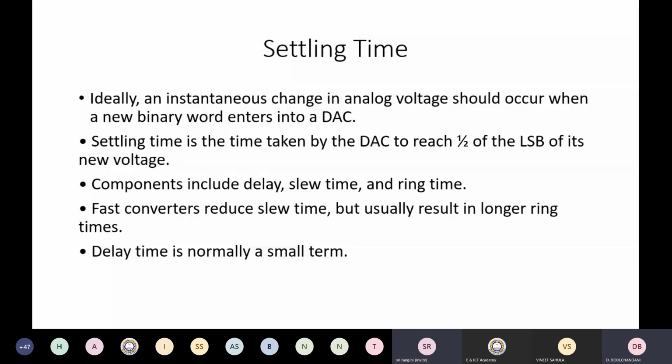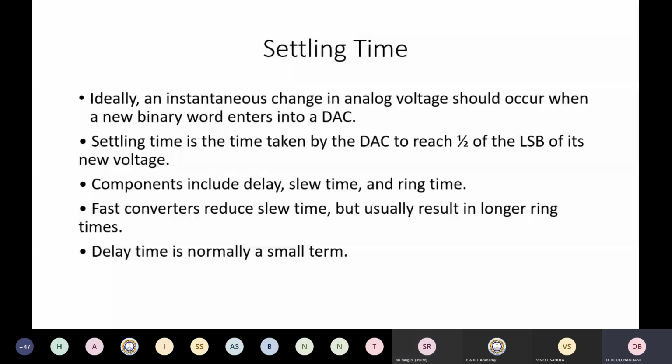It is the delay in the switches. You are switching the switch on and off, so the switch itself is not going to switch on and off instantaneously. Because you implement the switch through a transistor, and transistors have certain capacitances associated with them. So they will take time to switch on and off. So there is going to be a delay at the switch also.